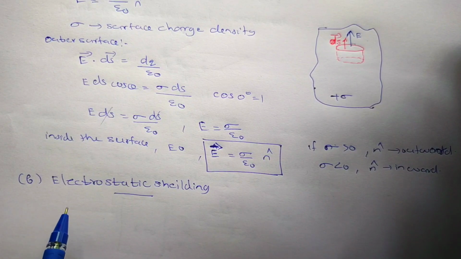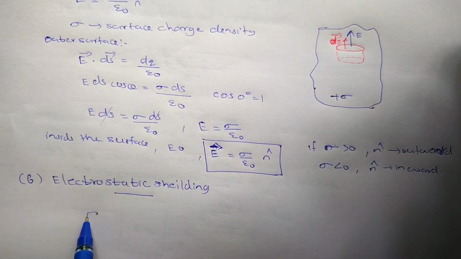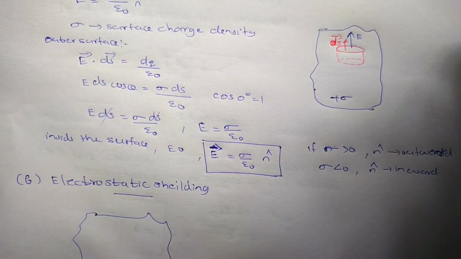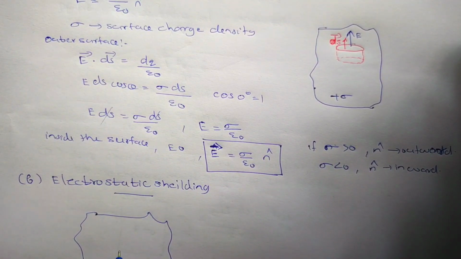Electrostatic shielding is based on one of the properties of a conductor. We all know inside a conductor the electric field value is 0. Even if some charges are present, or if an external electric field is applied, the net electric field inside the conductor is 0.